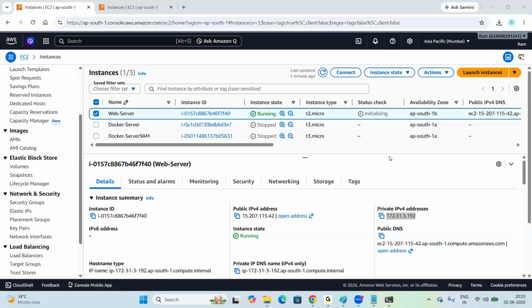Tomorrow we'll discuss how can we connect to this server, how can we deploy applications on this server, and how can we access the resources, right? After that, how can we generate the Elastic IP and assign it to the server in place of the public IP? We can stop the server and check the IP, start the server and check the IP, right? After that, security groups, and we will also discuss one by one all the concepts: load balancers, VPC, databases, right?